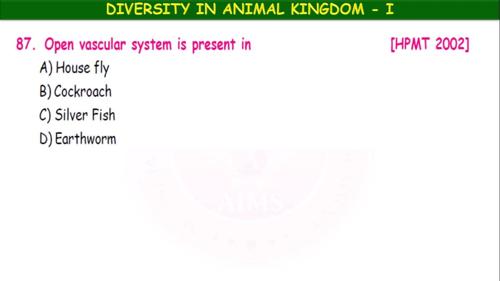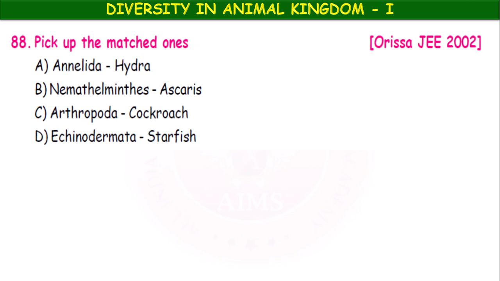Next, 87. Open vascular system is present in housefly, cockroach, silverfish, earthworm. Here, in insects it is present. Housefly, cockroach, silverfish are insects, but earthworm is an annelid. Closed type of circulatory system is present in earthworm. So, A, B, C.